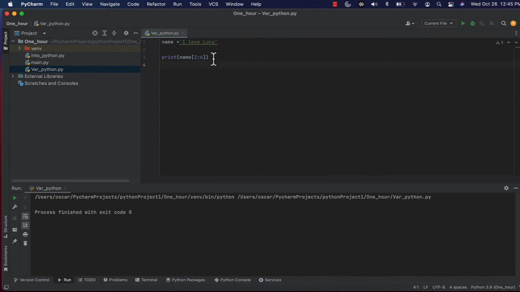Now I can say that, okay, let me keep the same print here, and I want to say that, okay, print from the first one. If I don't write anything, give me up to 6. So give me I love, and I can say that again, go back from here. If I say that print for me from -7 to -2, see what, here it is.